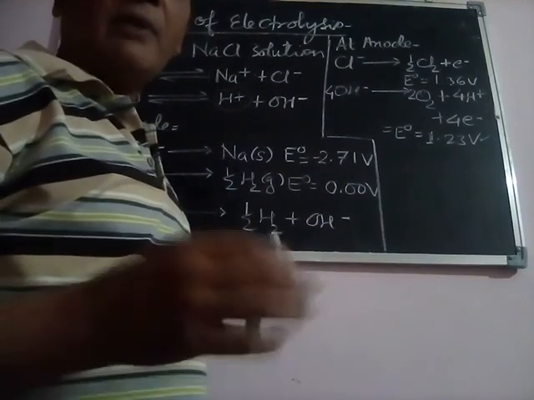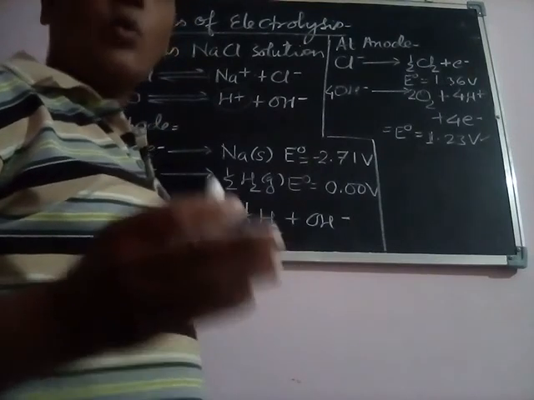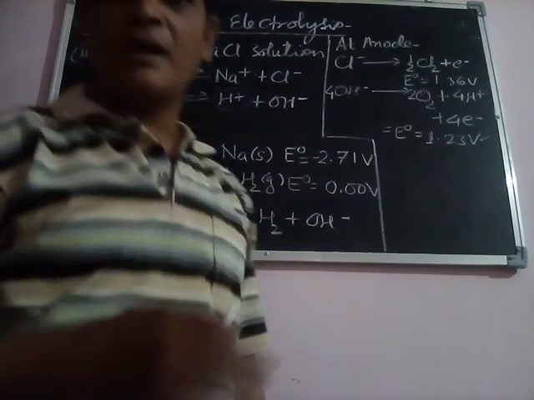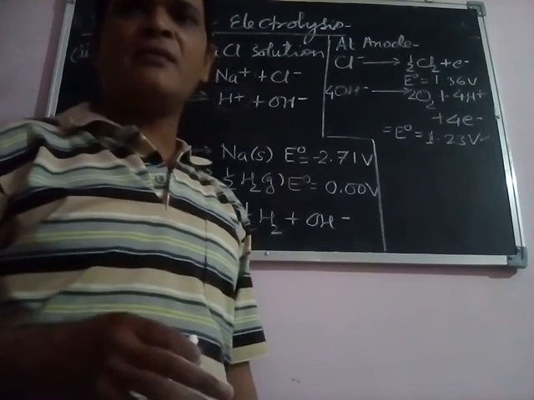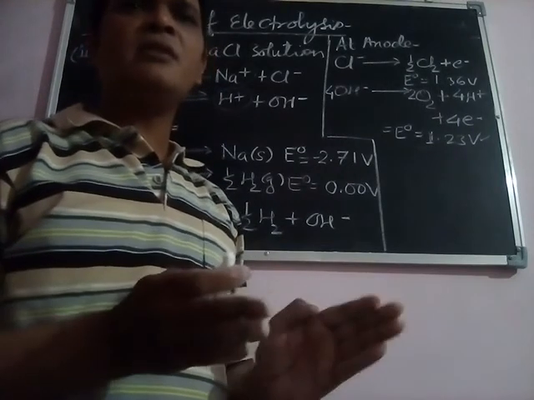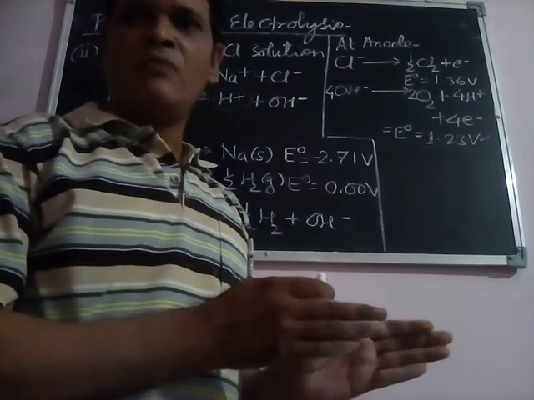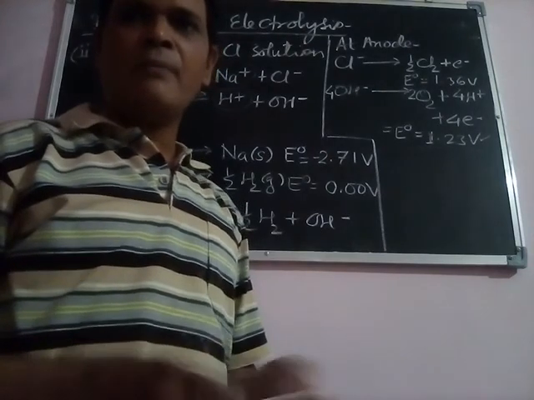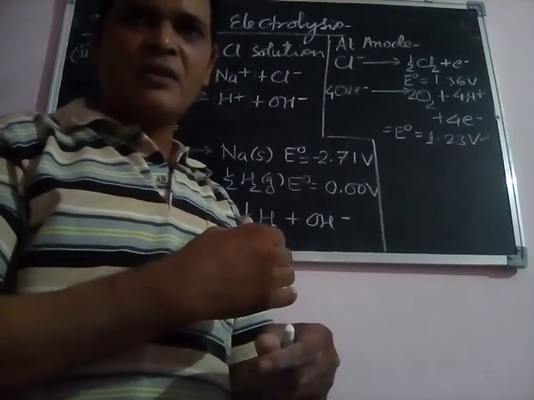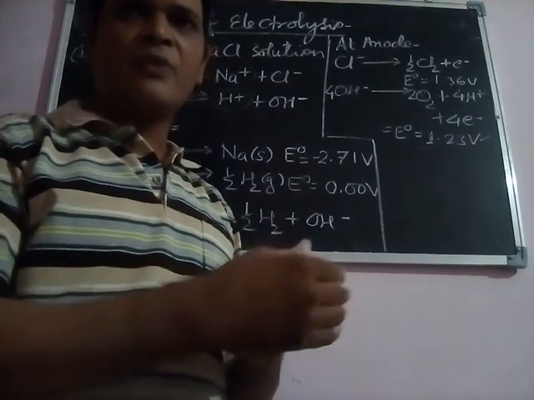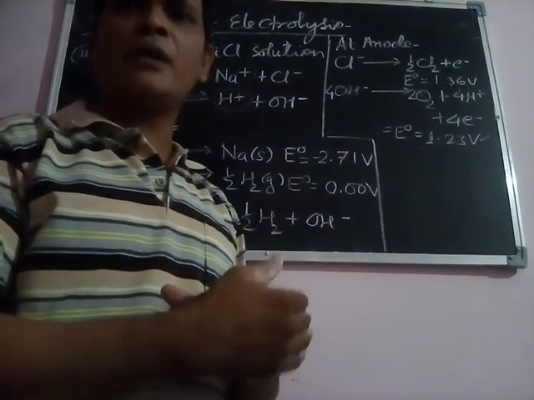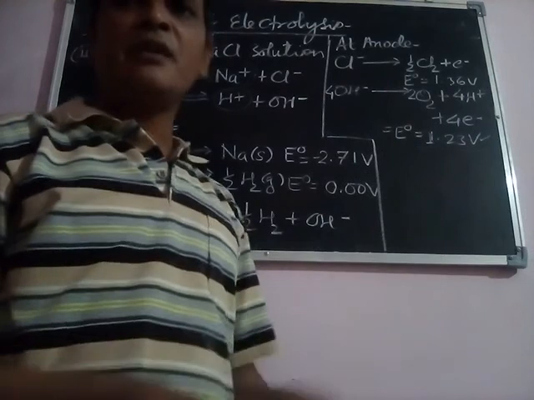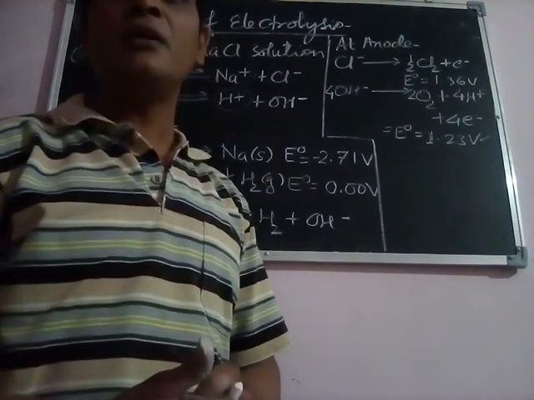How is it possible? Over potential is a new term we see here. Actually, due to over potential, the oxygen atom wants to convert into oxygen gas at the anode, but due to resistance at the interface of the anode electrode, oxygen gas cannot easily be released.